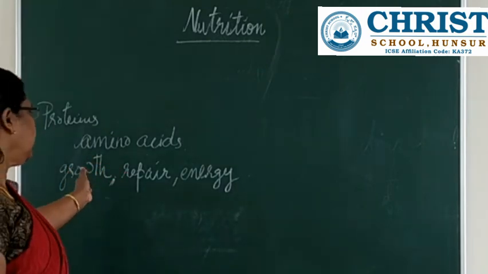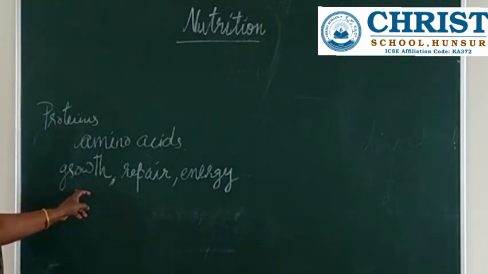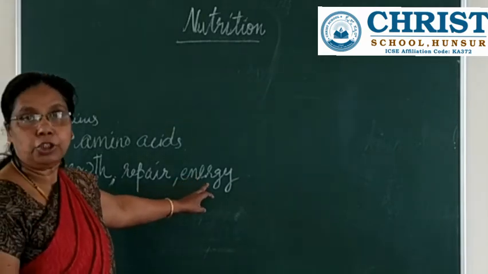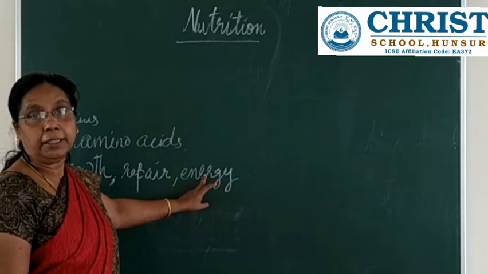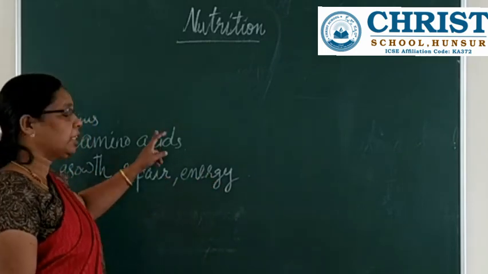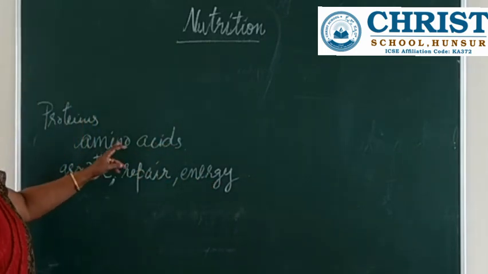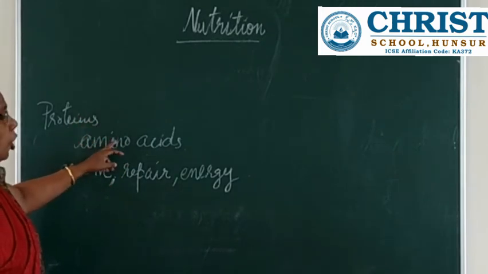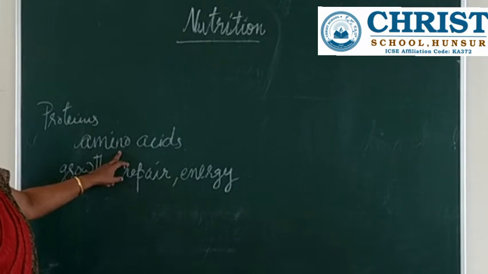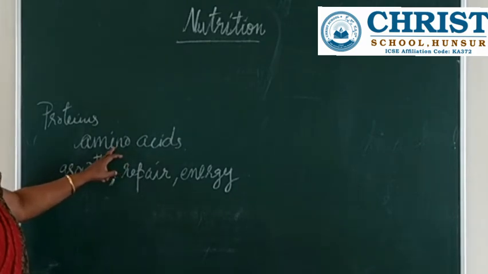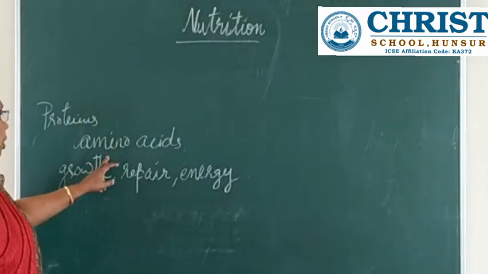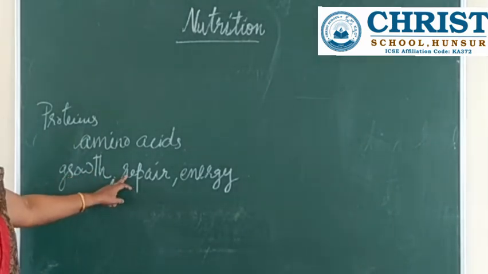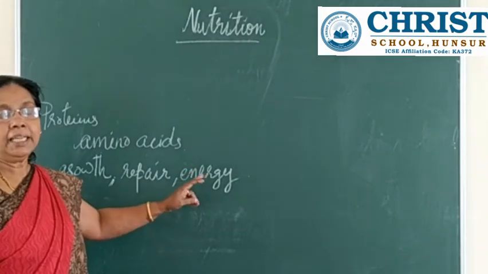That is, the first one is to provide growth, the second one is to repair worn out tissues, and the third one is to provide energy. So from the food items we are eating, we are getting the protein which is composed of small units called amino acids. Mainly it contains what? Nitrogen. So the main function of protein is growth, repair and providing energy.